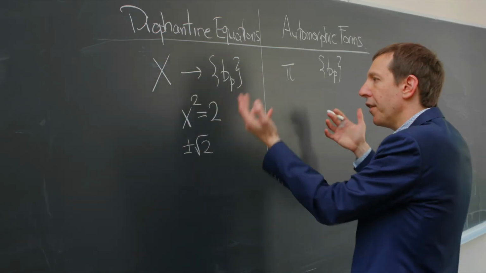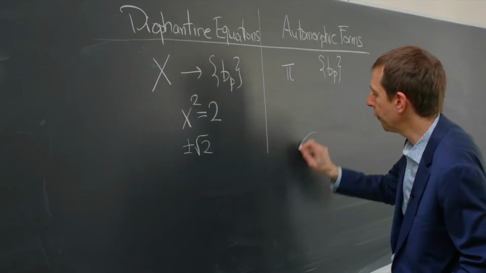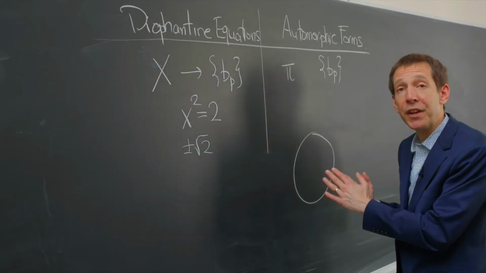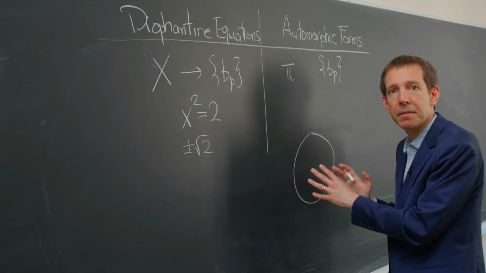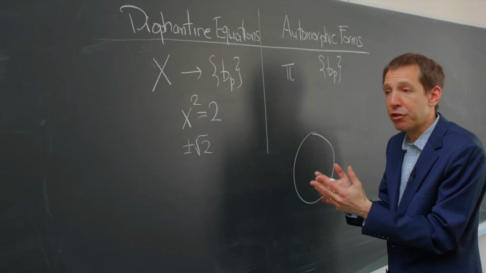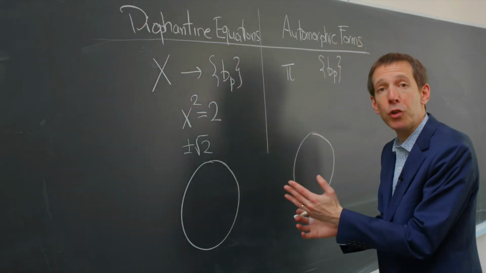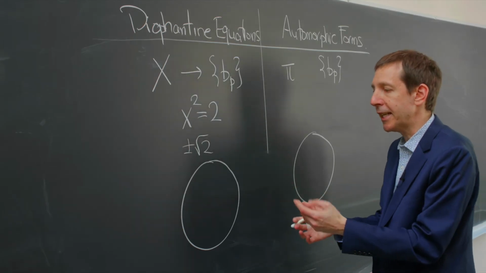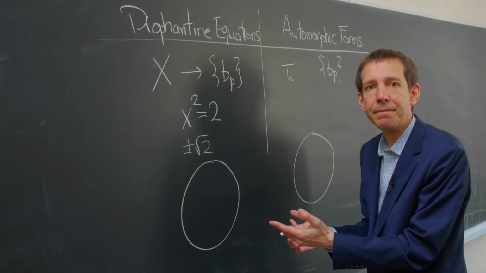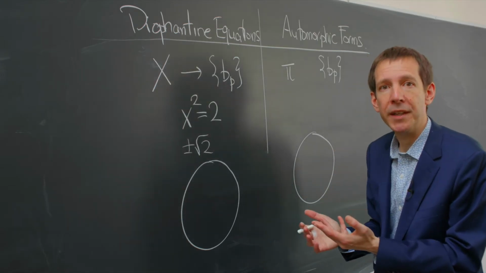If you fix the finitely many invariants on both sides, then you can prove on the automorphic side there will only be finitely many automorphic forms. So conjecturally, you expect on the Diophantine equation side, there should only be finitely many Diophantine equations and finitely many corresponding point counts. So to prove reciprocity, all you have to do is the following.